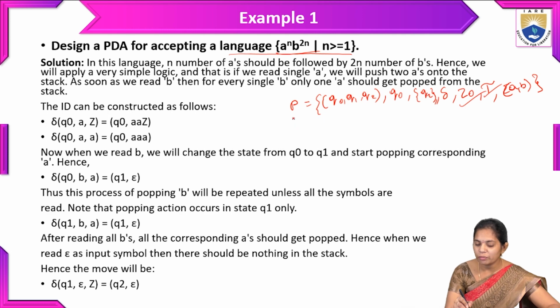For example, n is greater than or equal to 1. If n is equal to 2, we write this language as A power 2, B power 2n. With n equal to 2, 2 into 2 is 4.